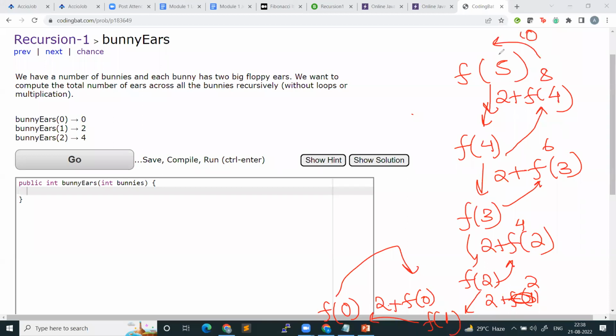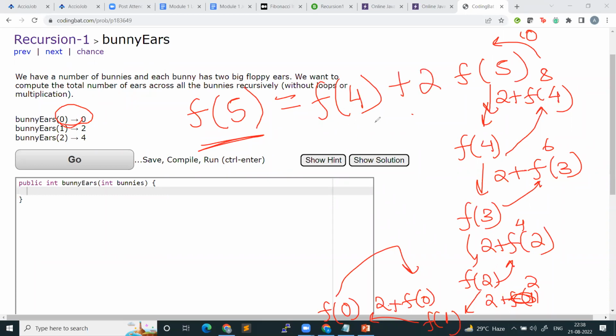Are you understanding how it is working? Yeah, so Bharat, you can have 2 base cases also. But ideally, if you only have it for 0, that also works, right? How many of you are understanding what is happening? You can take that, that is also fine. But you have to get this also, because the input can be 0 also. Boss, tell me, if I ask for the total number of years 5 bunnies have, I will say find the total number of years that 4 bunnies have, then add 2 to it. Because 4 bunnies will have 8 years and the 5th bunny will have 2 years. So the total number of years that 5 bunnies will have is 8 plus 2, which is 10.